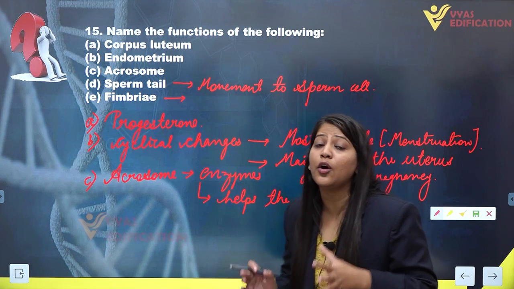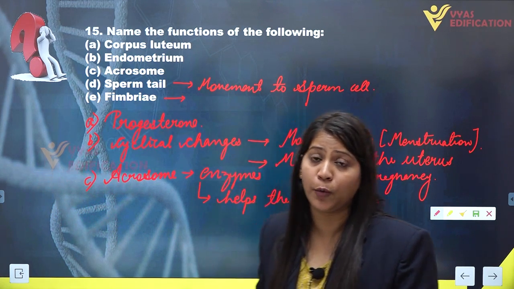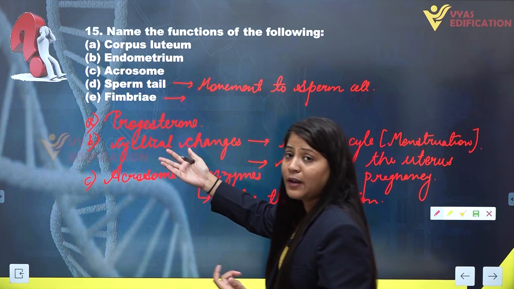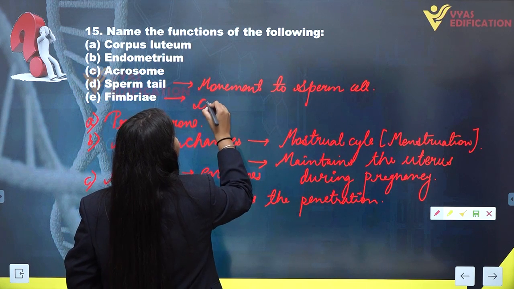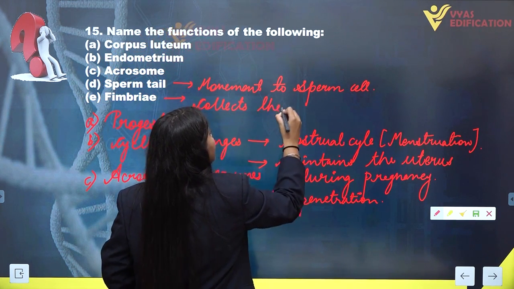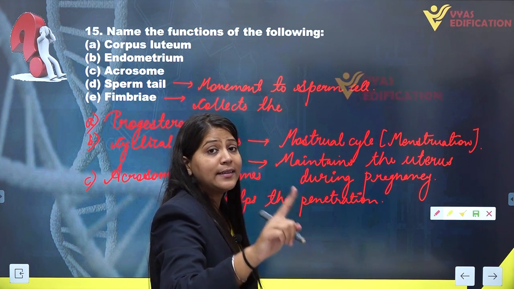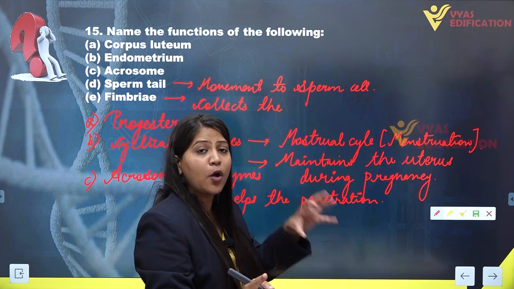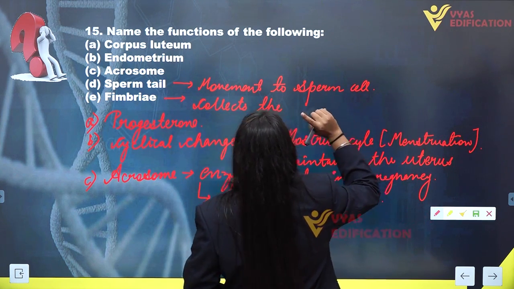Now what is the function of these fimbriae or finger-like projections of the fallopian tube? They collect the ovum, not ovum, they collect the secondary oocyte from the ovary and transport the secondary oocyte into the fallopian tube.